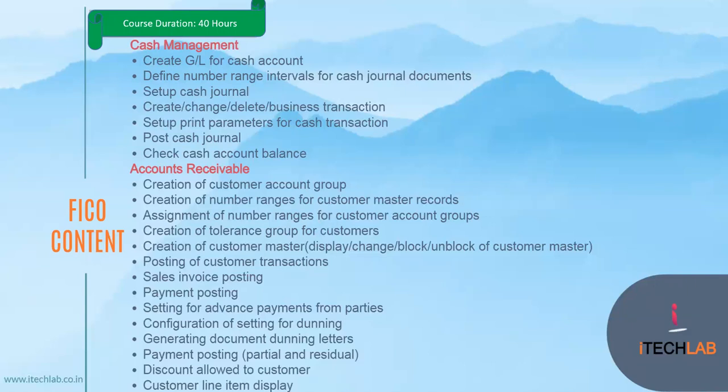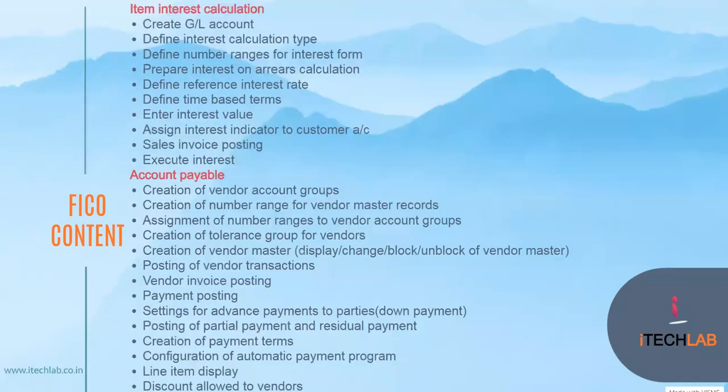You can see the configuration and settings of the dunning. What is the dunning label? Each and everything I will cover. And again, let's come to another module, that is item interest calculation. For the item interest calculation, what prerequisites we need to perform, how to configure each and everything, what the interest rate would be, sales invoices, whatever, each and everything I will cover.